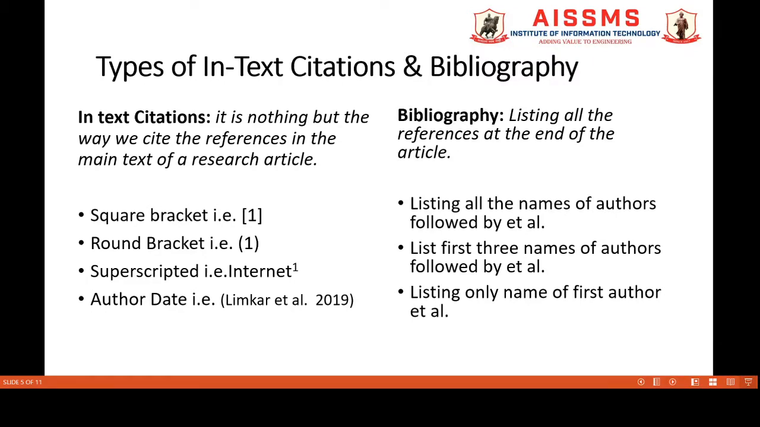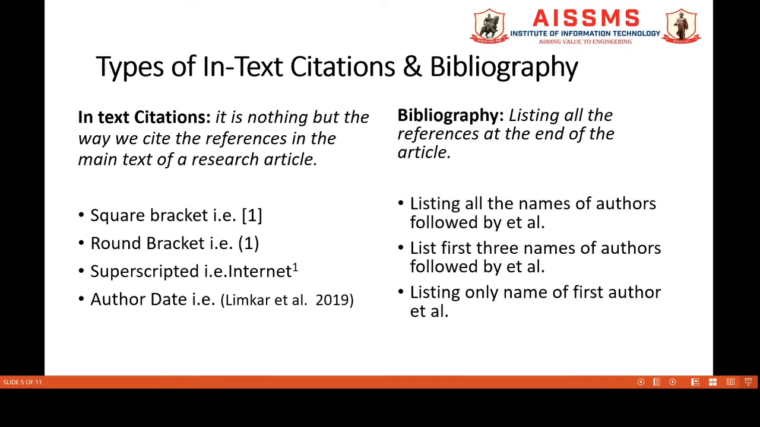There are various ways through which we can have in-text citation, but here in this slide, I have listed the most prominently used in-text citation methods. First one is square bracket. Second one is round bracket. Third one is superscripted. And the last but not least is the author-date format.